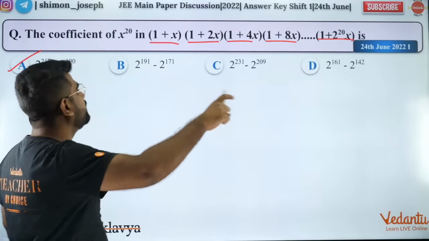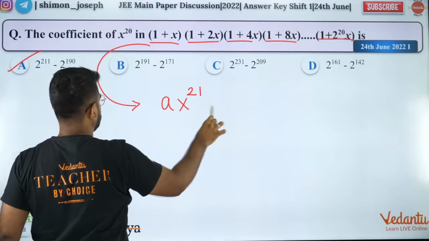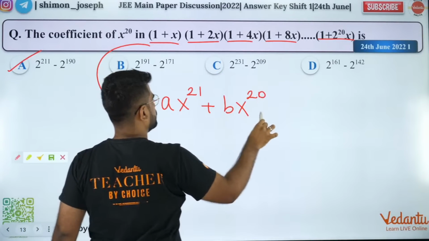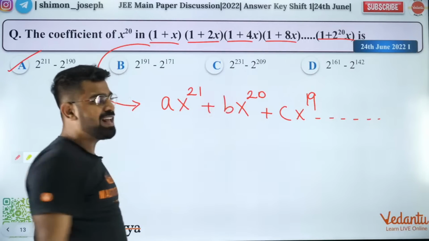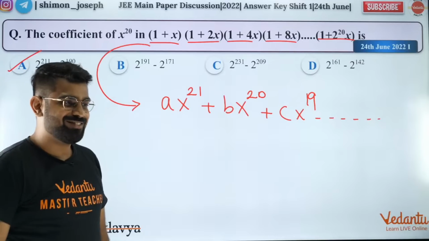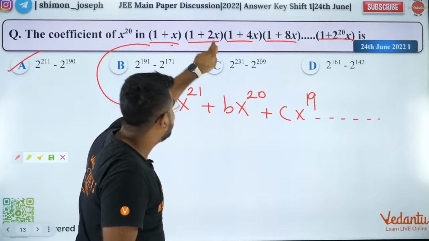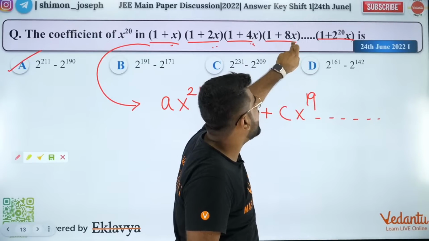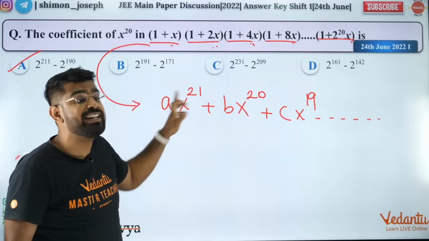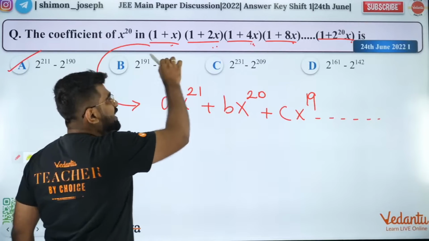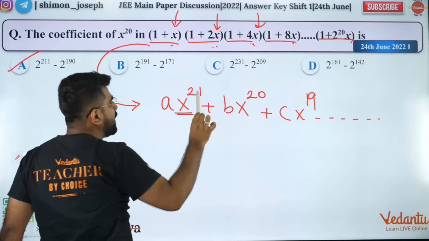21 terms. Very good. So, if I multiply all of them, I will get something like this. Because every term has x, x into x will become x square. X square into x, x cube. X cube into x, x power 4. Like that, the leading coefficient will be for x to the power 21, because 21 x are multiplied. So you will have x power 21. Correct?